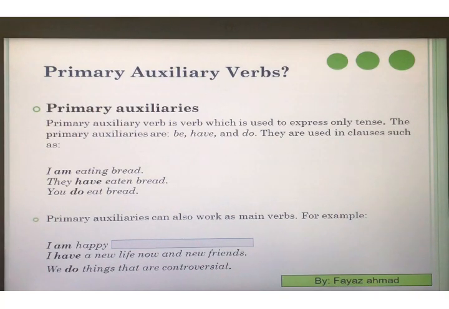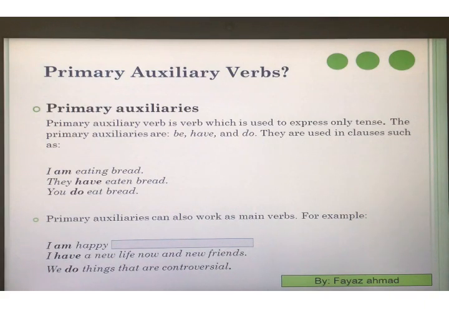I have a new life now and new friends. Have, we all know, is a primary auxiliary. But there is no other verb and the sentence is complete. So have here works as the main verb. We do things that are controversial. Do is a helping verb, a primary auxiliary verb.